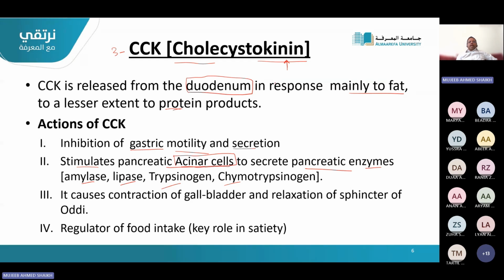Also, as the name suggests, kinin, it is causing contraction of the gallbladder. Gallbladder will contract. So what will happen? Bile will come out. Relaxation of the sphincter of Oddi, when it is opening. So it will be relaxed and the bile will come into the duodenum. This is the function. So it will cause contraction as well as relaxation of the sphincter.